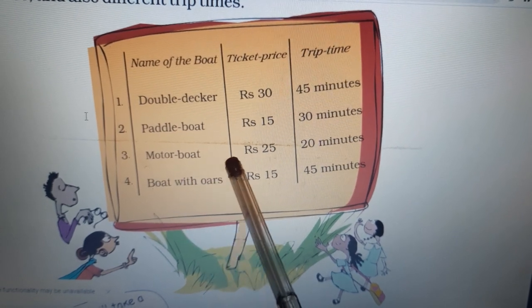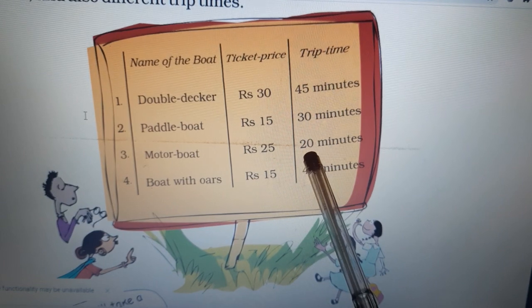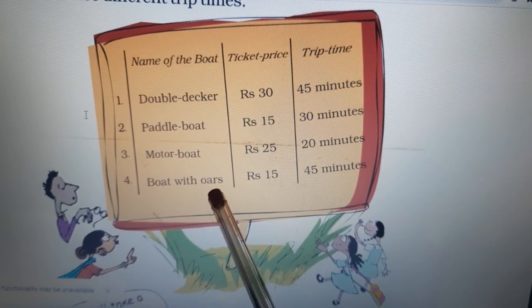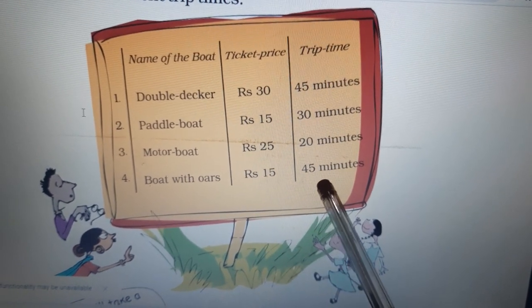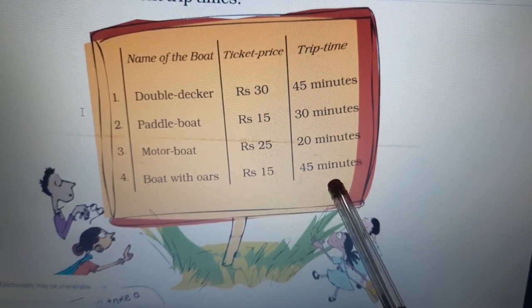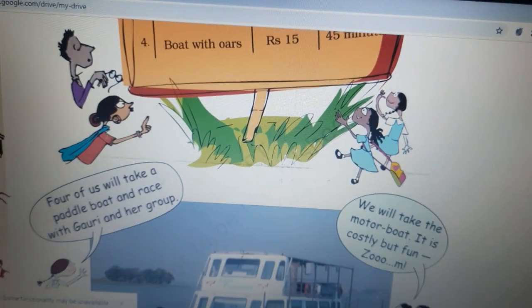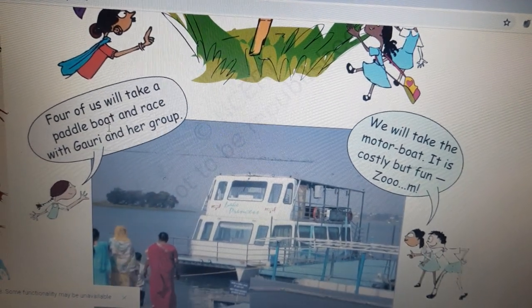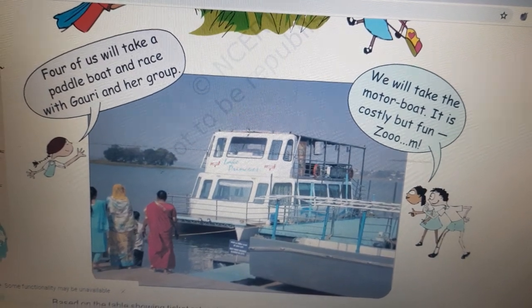The motor boat takes 25 rupees for a trip time of 20 minutes, and the boat with oars takes rupees 15 for a trip time of 45 minutes. Now the children thought, which boat is profitable to take?